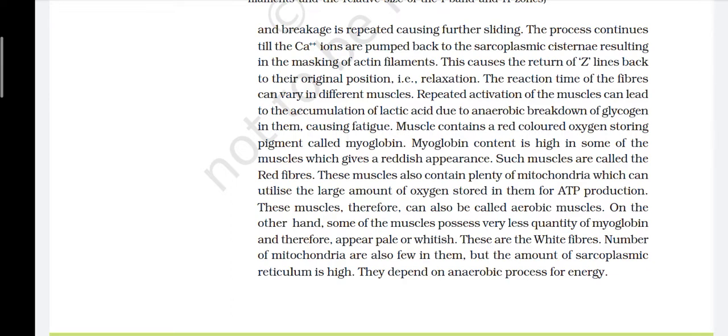The reaction time of the fibers can vary in different muscles. Repeated activation of the muscle can lead to the accumulation of lactic acid due to the anaerobic breakdown of glycogen in them, causing fatigue. Muscle contains a red colored oxygen storing pigment called myoglobin.